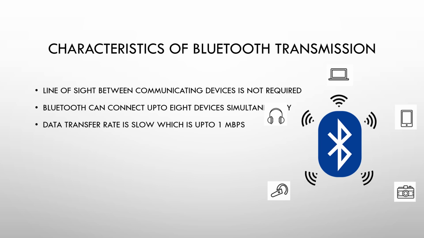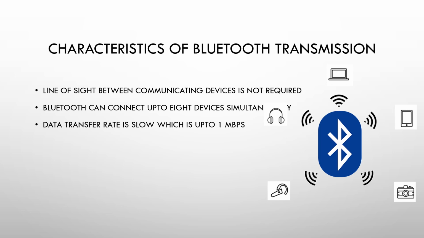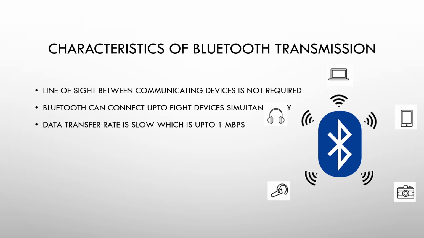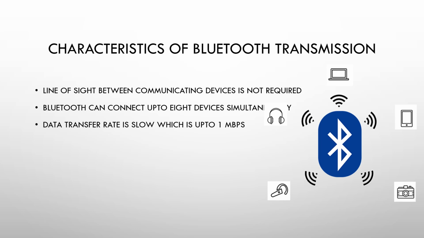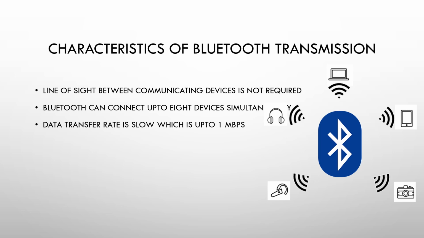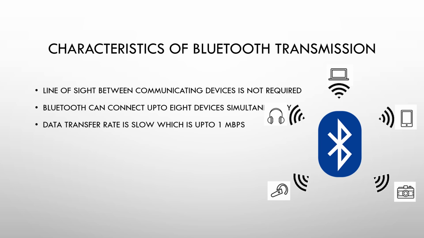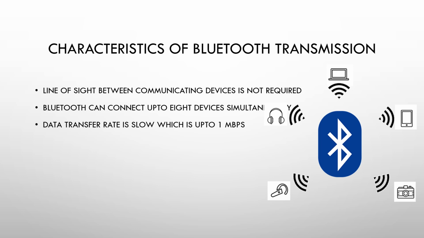Bluetooth can connect up to 8 devices simultaneously. So any 8 electronic devices can connect to a single Bluetooth simultaneously. For example, your laptop can communicate to your wireless headphone. At the same time, it can communicate to your phone or camera and many more electronic devices, but only up to 8. Data transfer rate is low, which is up to 1 Mbps. Here, if you want to transfer the data through Bluetooth, it takes more time to transfer the data.